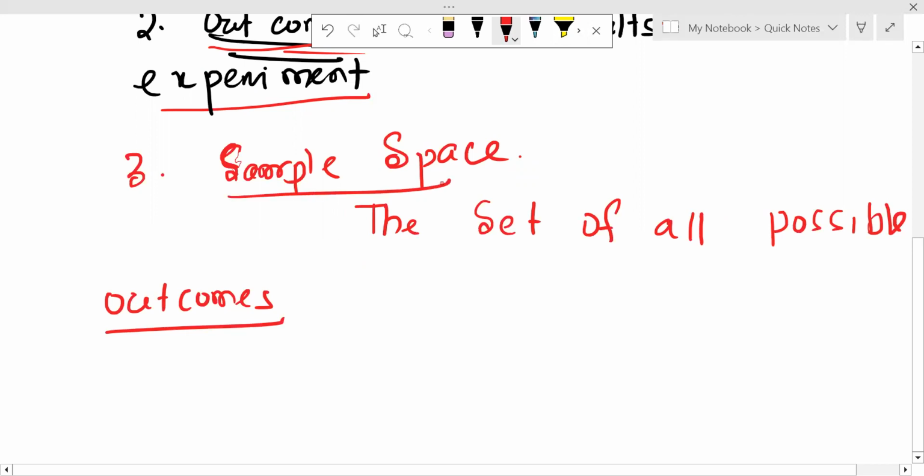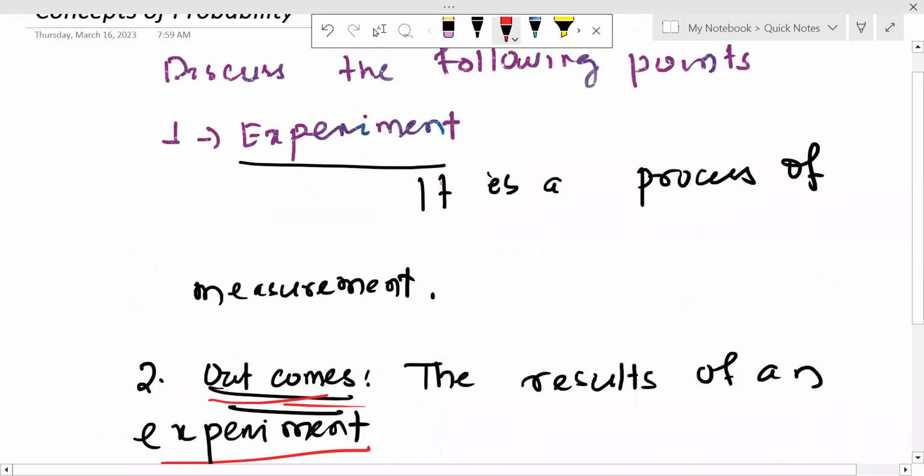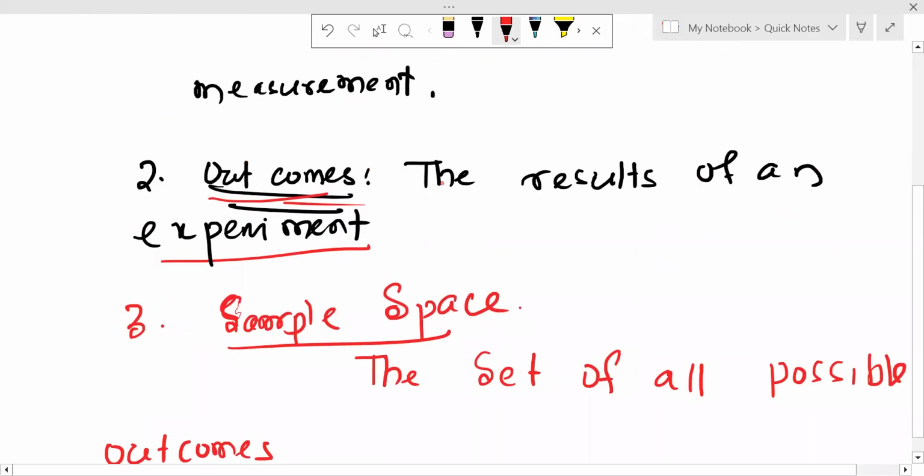So three points we have discussed. The first point is the experiment. What is an experiment? It is the process of measurement or the process of observation in a laboratory. And what are outcomes? The results of an experiment are called the outcomes. What is sample space?